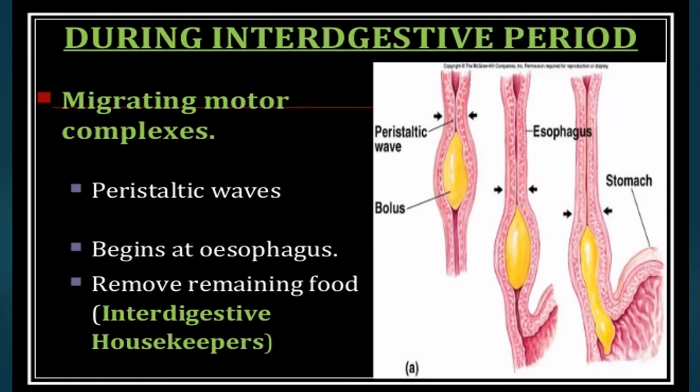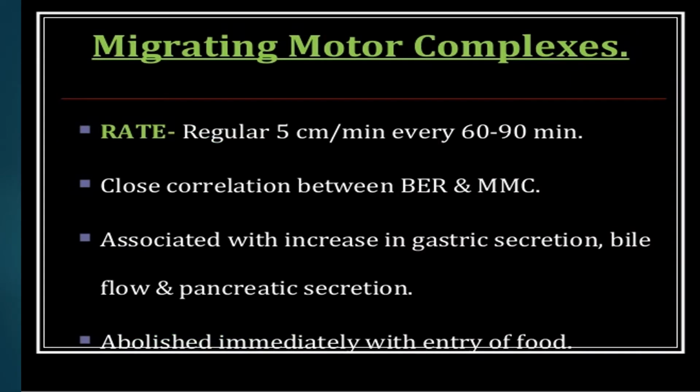Migratory motor complexes. What is meant by migratory motor complexes? These are peristaltic waves that begin at the esophagus and remove remaining food during the interdigestive period. That is called the housekeepers. The rate is 5 centimeters per minute, and we will see the MMC every 60 to 90 minutes.